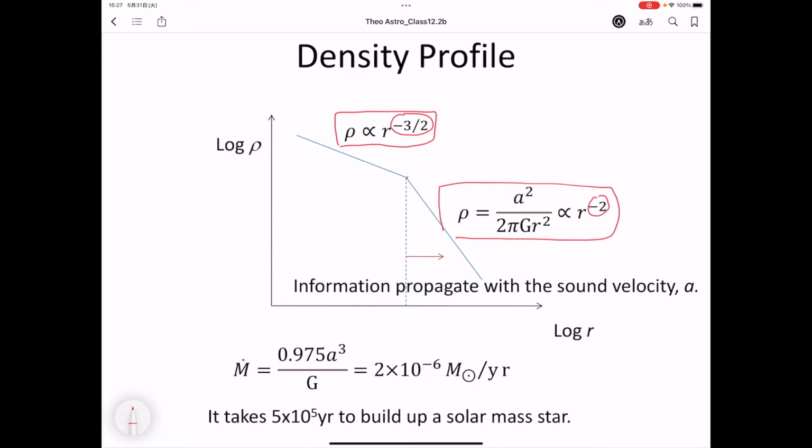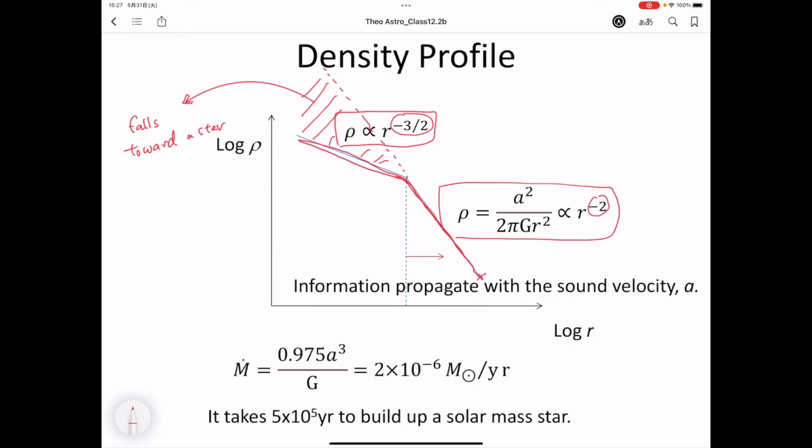So if you extend this region, this is the initial profile we expected. The mass in this region actually falls toward a star, and the star is forming at the center. Actually, we could integrate from the outer region and make a numerical simulation to find out the transition from this density profile to the other density profile.